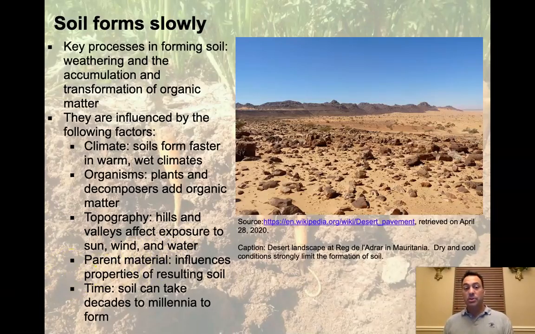The parent material also is going to affect it. You're going to get a different kind of soil if it's from limestone versus if it's from granite or sandstone or something like this. It all is coming to pass. It's kind of a really complicated story behind almost every single soil. And of course, time. Soil can take decades to millennia to form. It's an extremely interesting field to study. It's complicated. The number of soils that exist on Earth are in the tens of thousands. And we are constantly classifying new soils all the time. And it's all based upon all these different criteria.